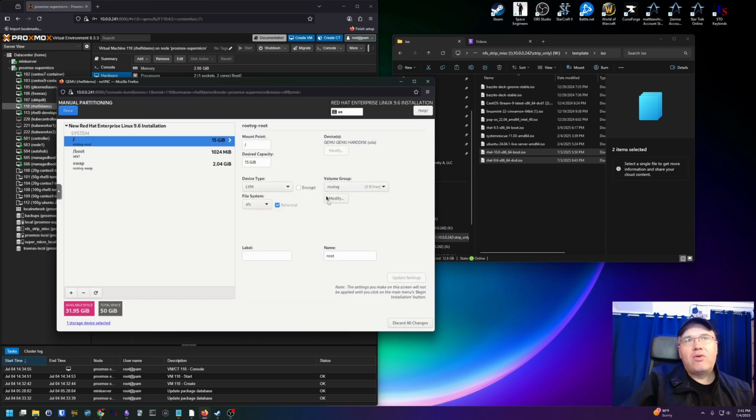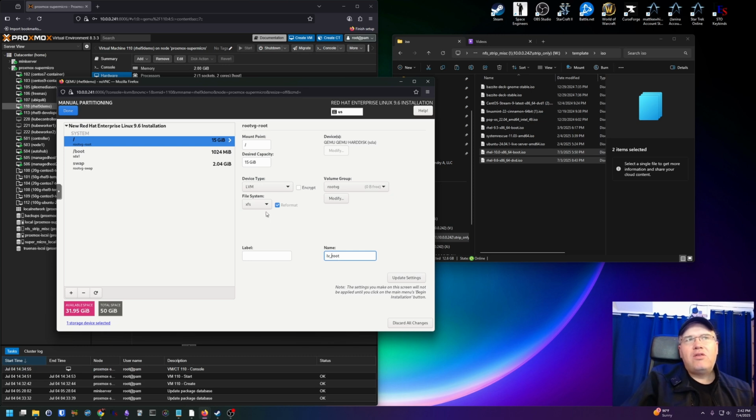All right, now that the volume group has been named root VG, we're going to change the logical volume. Now, you can do yours any way you like. I like to do mine LV for logical volume, so that if I ever need to extend root's logical volume, I can easily identify the name.